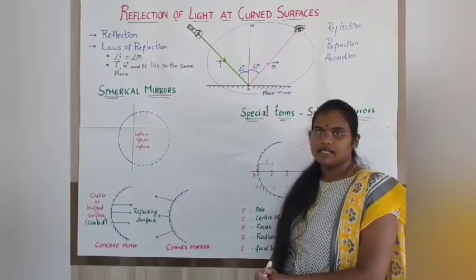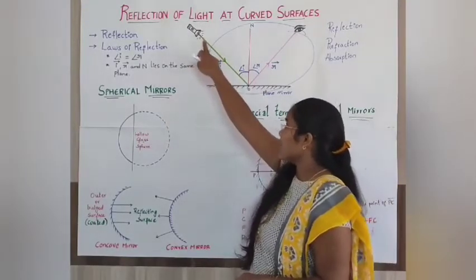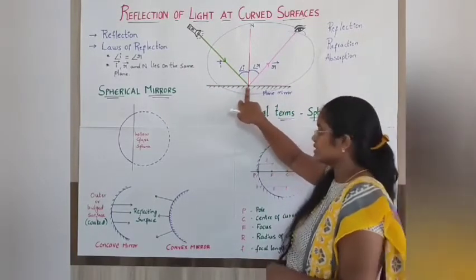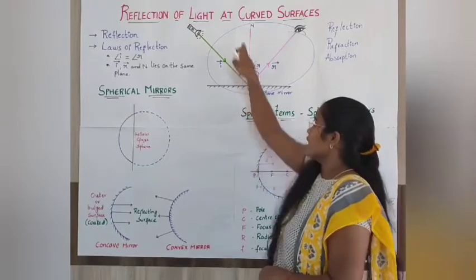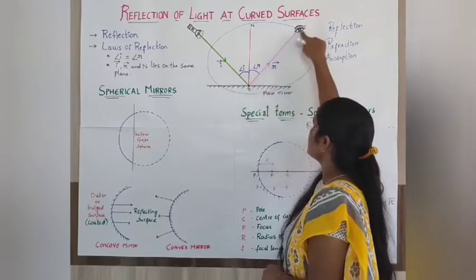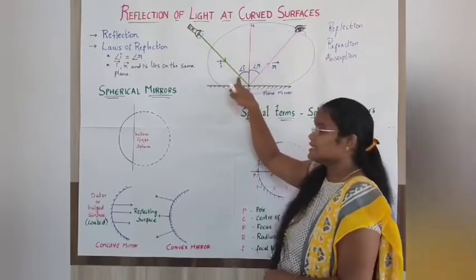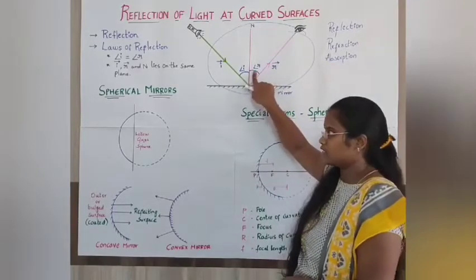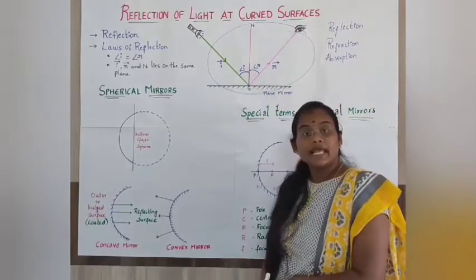We have two laws of reflection. The first one is that the angle of incidence is equal to the angle of reflection. When an incident ray comes out from a source and hits the point of incidence on the plane mirror, you need to draw a perpendicular, and this perpendicular is nothing but the normal. From this point the reflected ray bounces back. The angle between the incident ray and the normal is the angle of incidence, and the angle between the reflected ray and the normal is the angle of reflection. So, the angle of incidence is equal to the angle of reflection in case of a plane mirror.